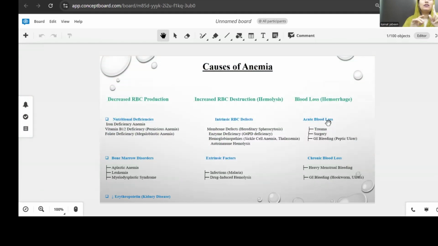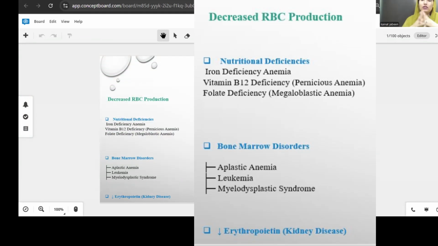First is decreased RBC production. So how is RBC production going to decrease? There are three main factors that decrease the production of RBCs. The first one is nutritional deficiency. The second one, bone marrow disorder. And the third one, erythropoietin level is going to decrease. So let's start with the nutritional deficiencies.